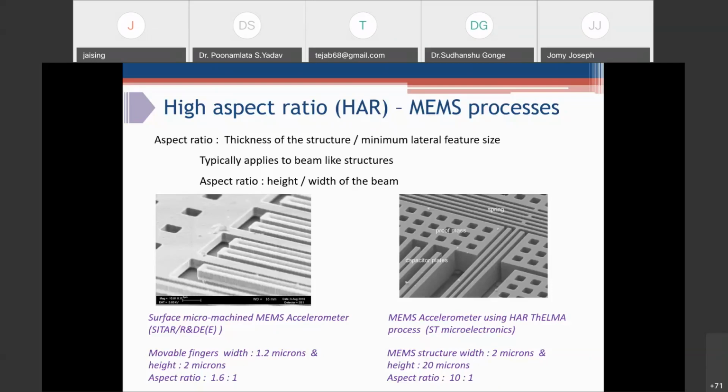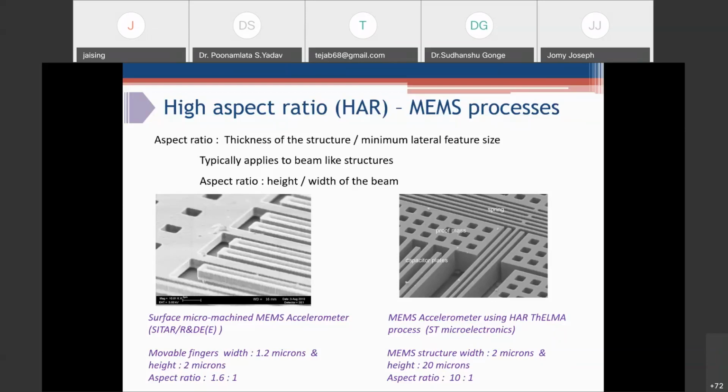The problem here is the overlapping area. This is a capacitance based accelerometer, and you know capacitance is equal to epsilon A by D, so it is directly proportional to the overlapping area.